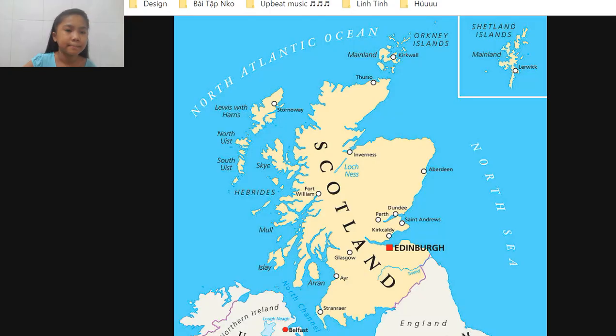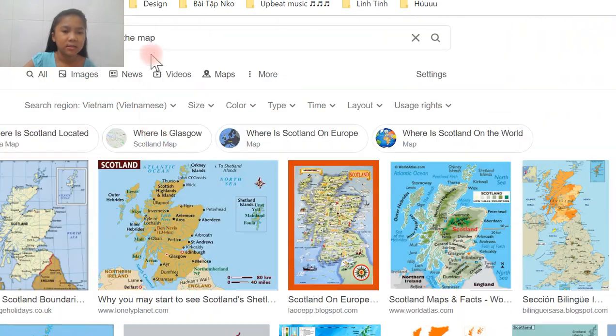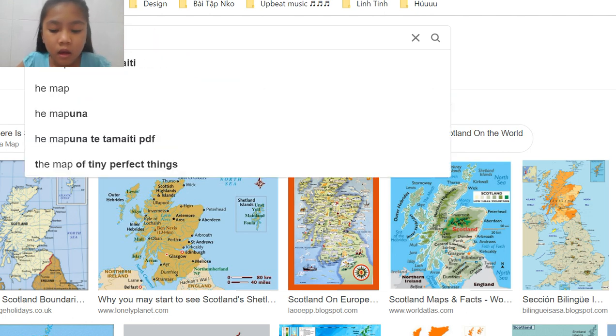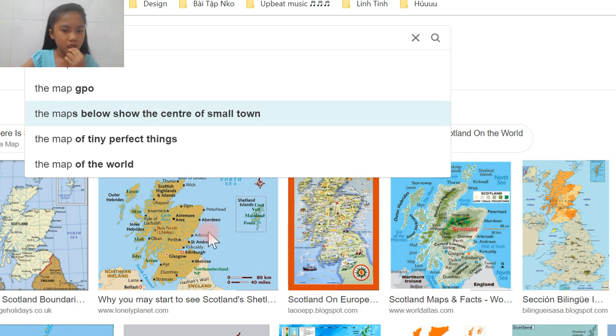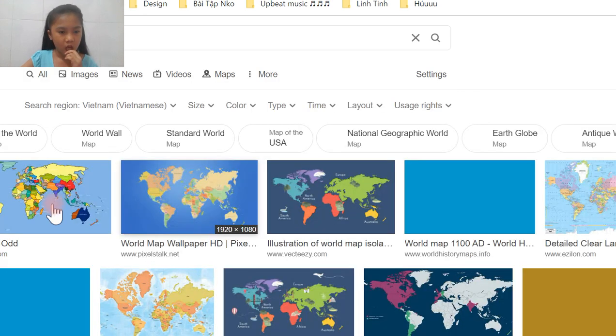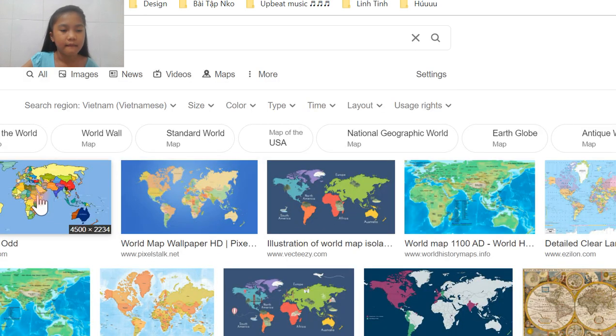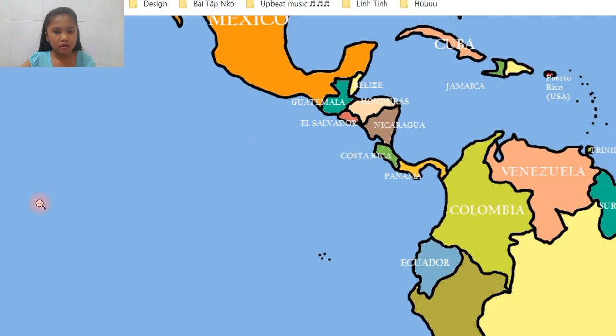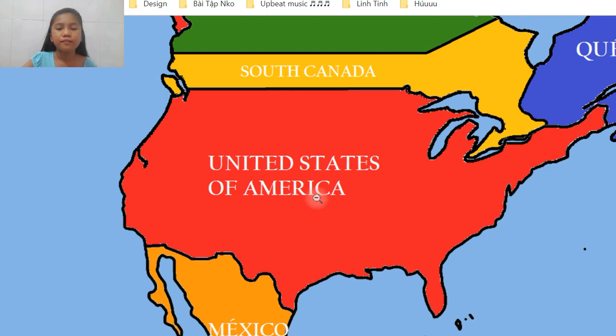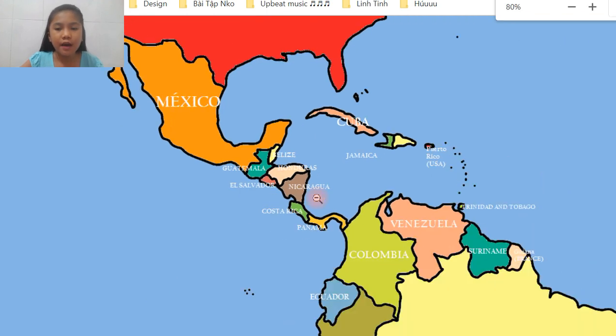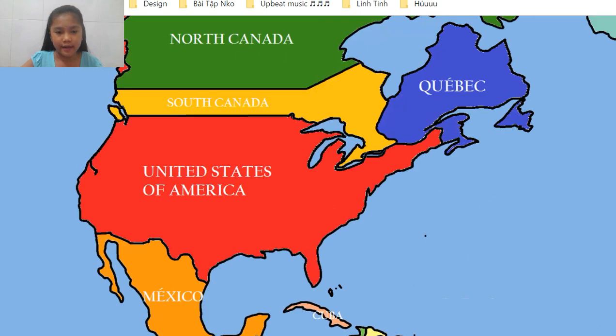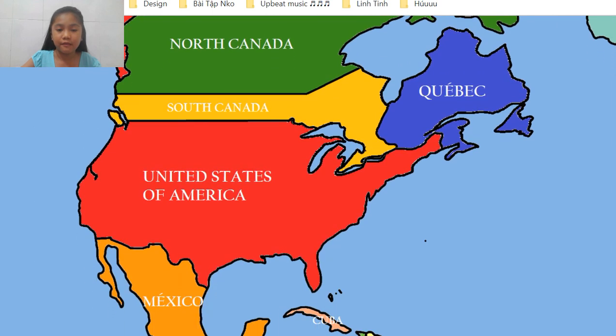Americans. Look at this. This is a map of the world. First I want you to know where the United States of America is.